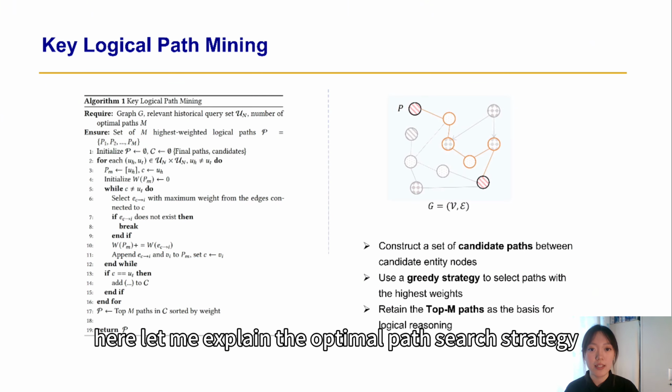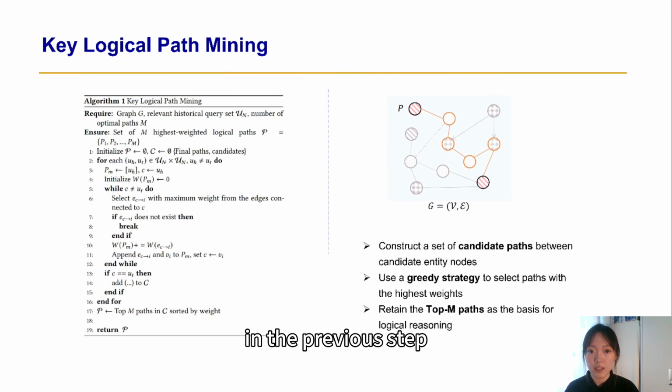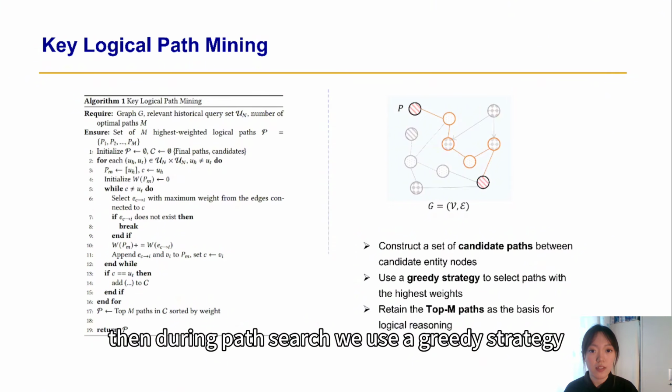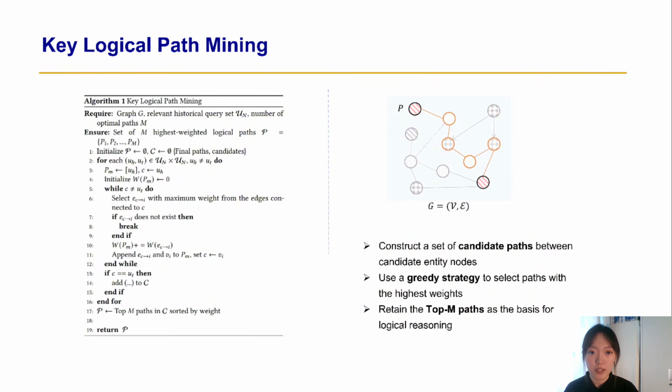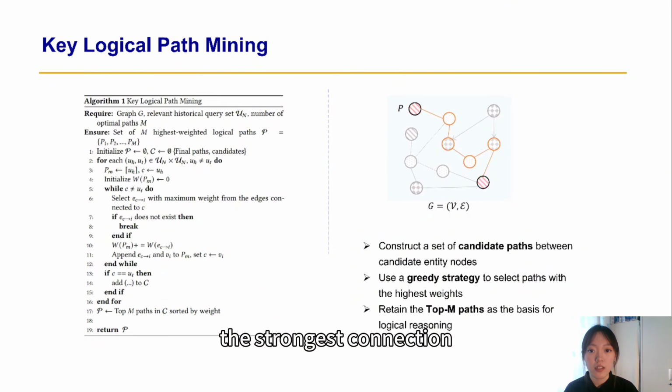Here, let me explain the optimal path search strategy. First, we take the top k returned entities in the previous step and consider all pairs as start and end nodes to construct candidate paths. Then, during path search, we use a greedy strategy. At each step, we select the edge with the highest weight, that is the strongest connection, and expand the path step by step to maximize the overall path weight.